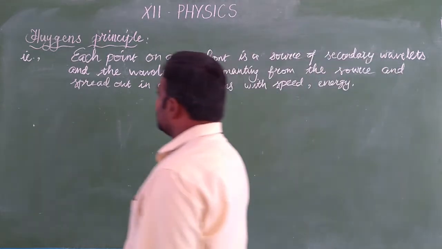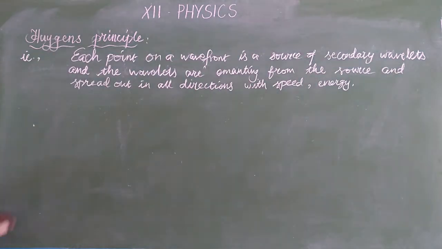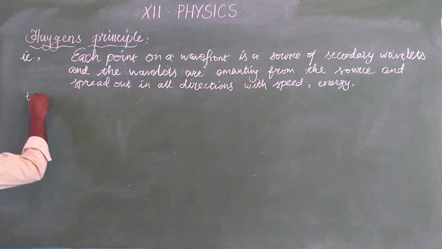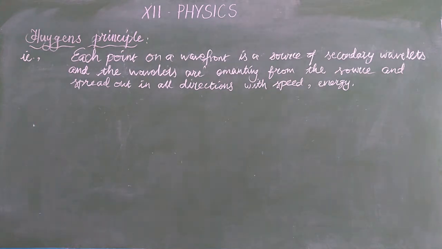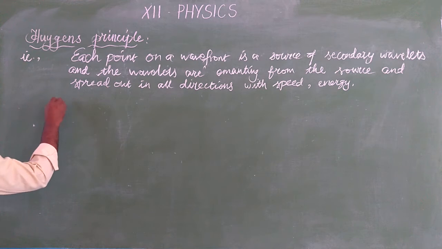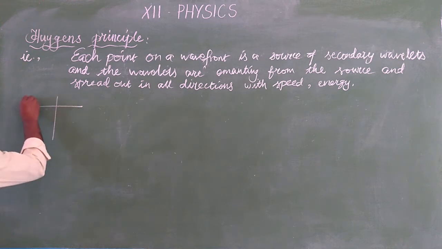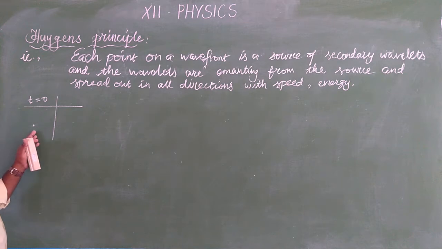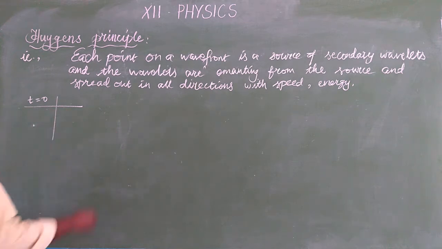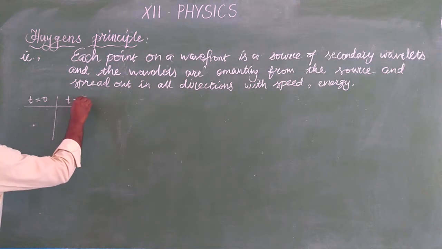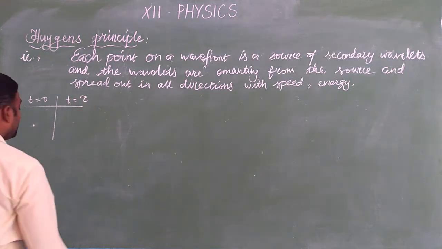If we know the shape of the wavefront at time t equal to 0, then the Huygens principle allows us to determine the shape of the wavefront at a later time t equal to tau. At t equal to 0 we know the shape of the wavefront, which may be a plane wave or a spherical wave.